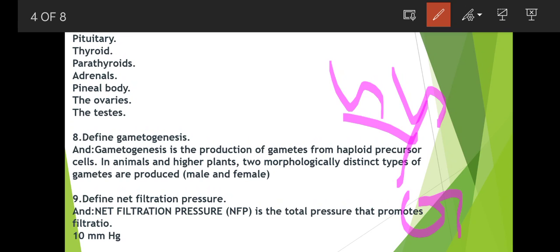In animals and higher plants, two morphologically distinct types of gametes are produced, male and female. Then define net filtration pressure. Net filtration pressure is the total pressure that promotes filtration. Okay, which promotes filtration in the human body. Mainly filtration occurs in the kidneys, in the glomeruli. 10 mmHg.